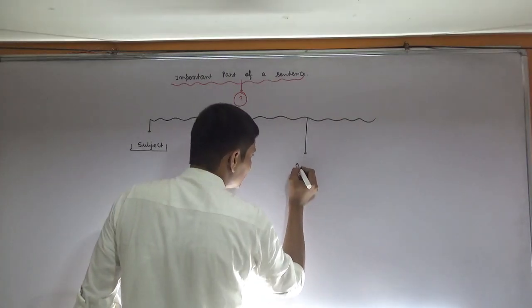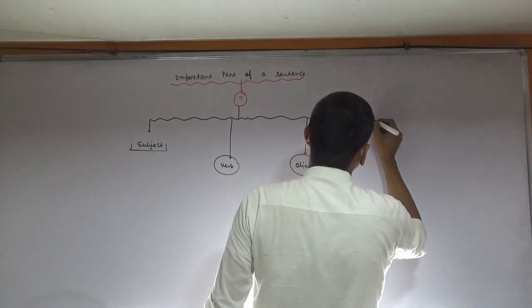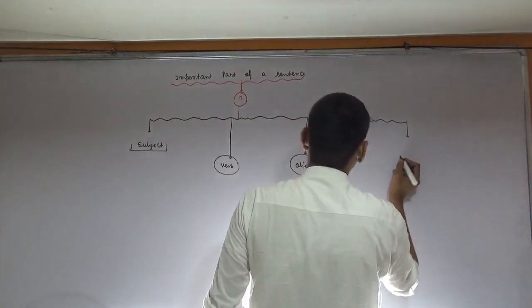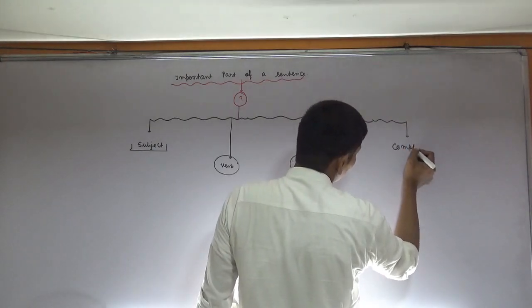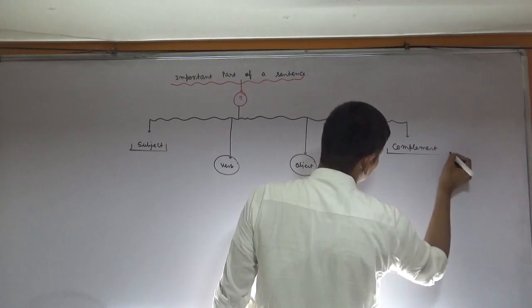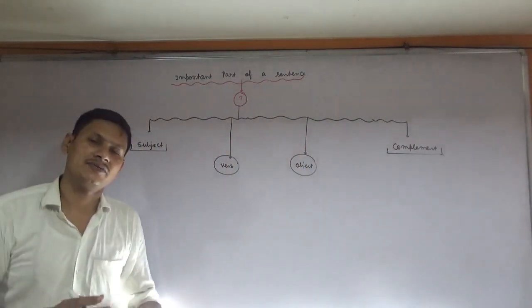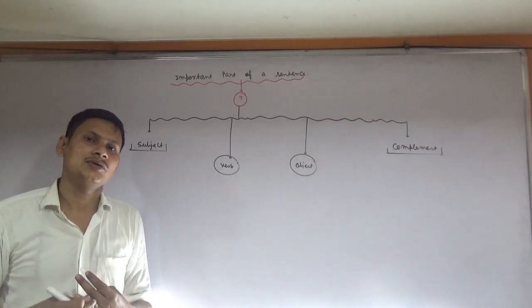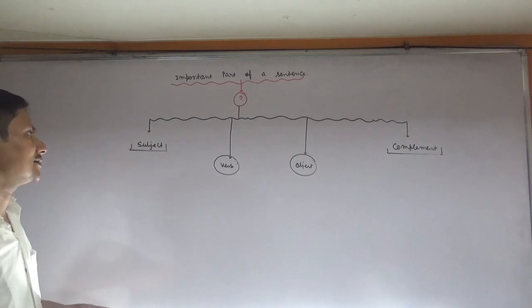Third one is object, and the last one is complement. I'm just giving you basic concepts of grammar which will help you to solve the difficult problems that will be asked in the do as directed section.